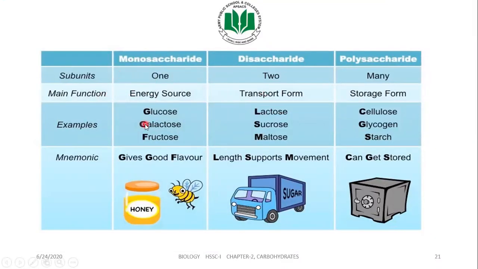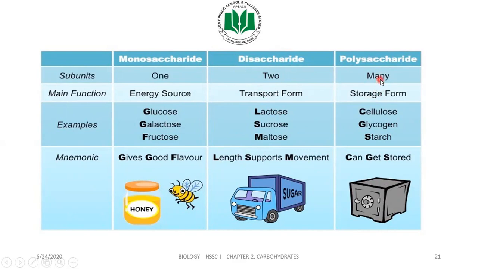Monosaccharide subunits are 1. Examples are glucose, galactose, and fructose. The mnemonic is: gives good flavor because of their good taste. Disaccharides are made up of 2 monomers or 2 saccharides. Examples are lactose, sucrose, and maltose. Length supports movement. So this is just a mnemonic: L for lactose, S for sucrose, and M for maltose.